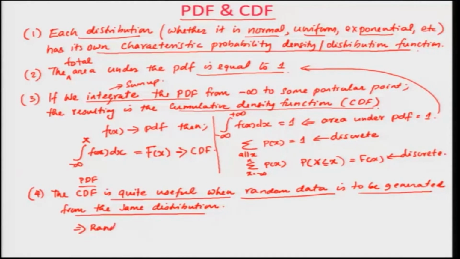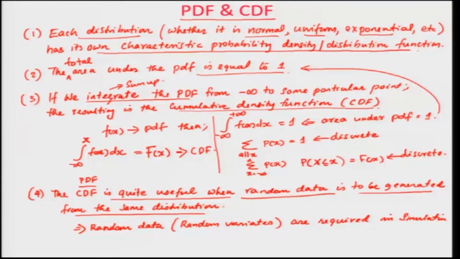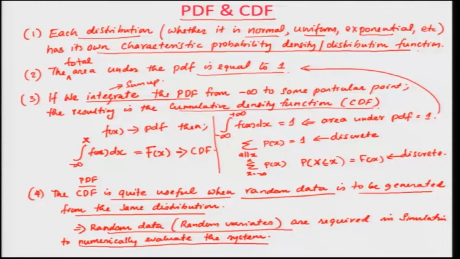Random data, or what we call random variates, are required in simulation to numerically evaluate the system. So, these random variates that we generate are required for the numerical analysis of the system.